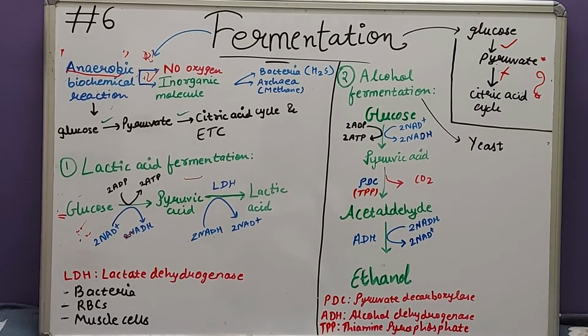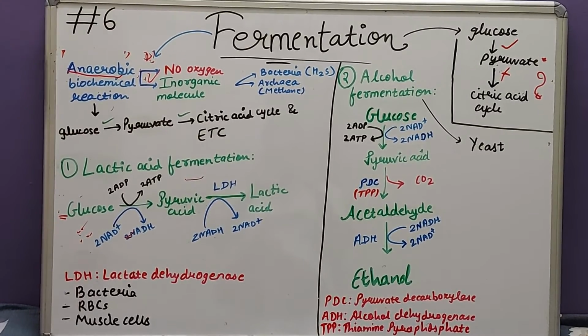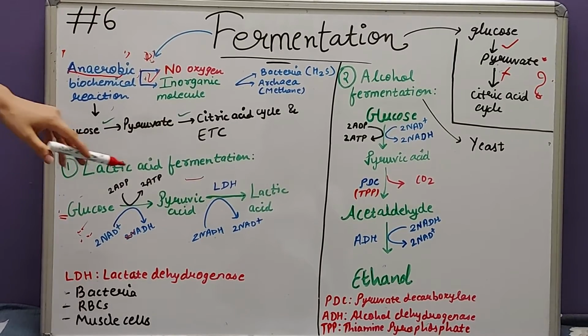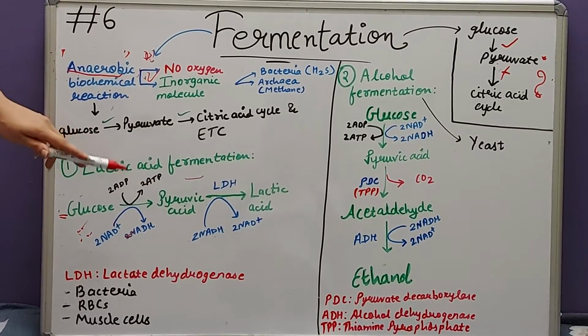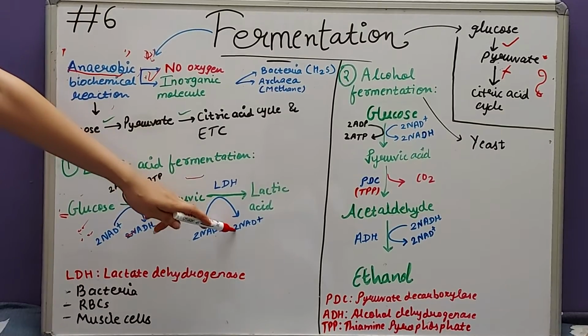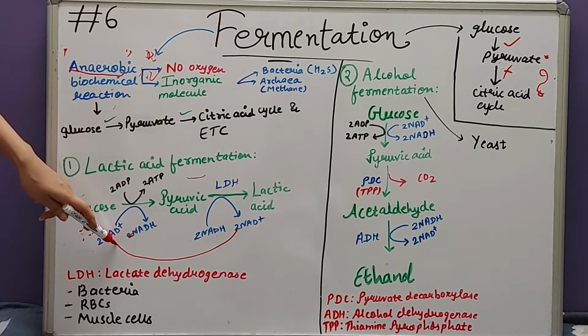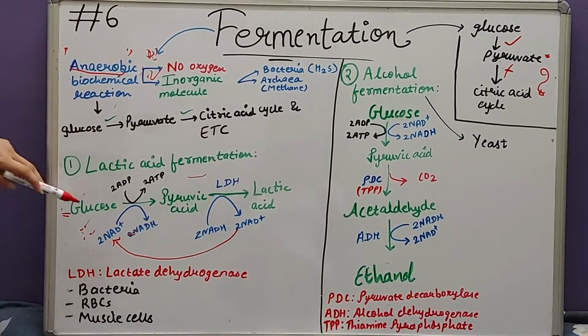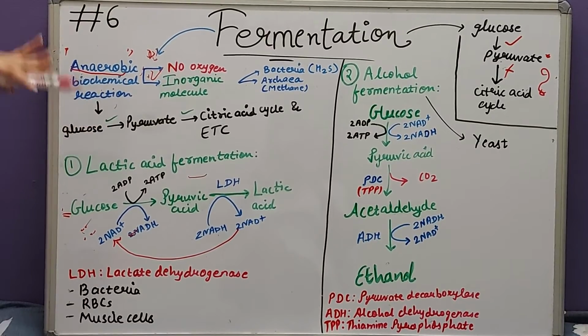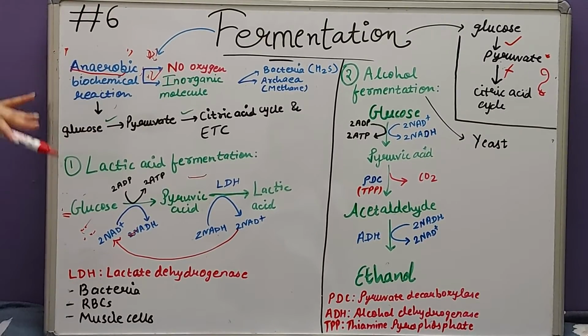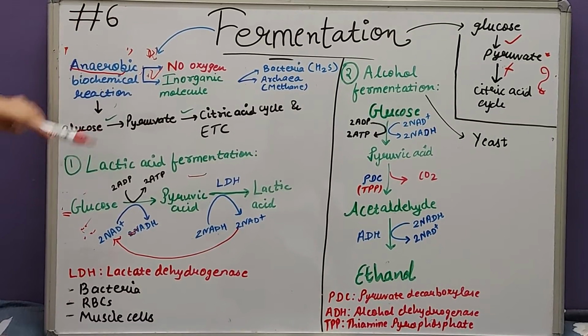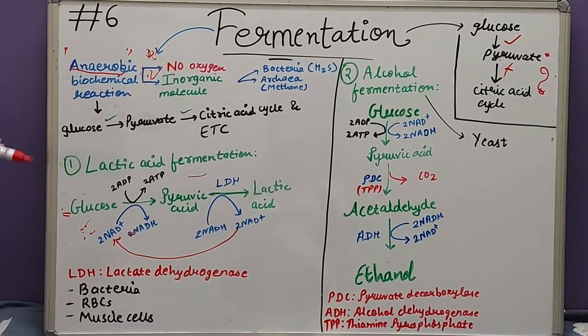So that the process of glycolysis continues, these 2 NADH are converted back, regenerating 2 NAD plus. So the main aim of fermentation is ultimately the regeneration of NAD plus, so that glycolysis continues.